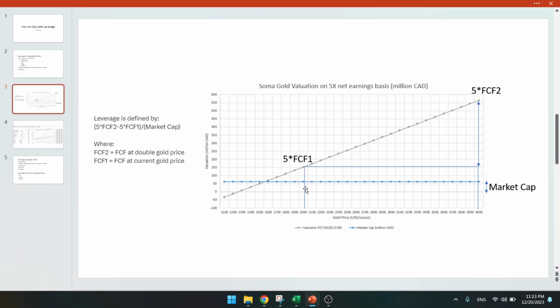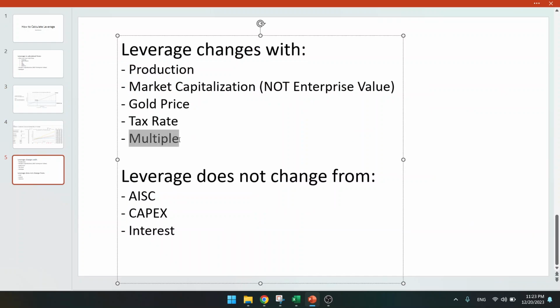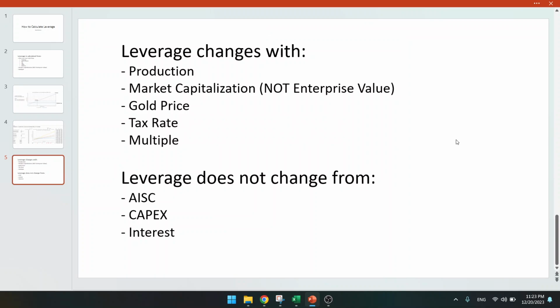Because you have a certain free cash flow and you do 5 times this. If you do 10 times this, then this is going to double here. But here, this one will double even more. So you get a steeper slope and more leverage, of course. So that is the multiple, very important. You need to look at the size of the company. Yep. Bigger size means more leverage.